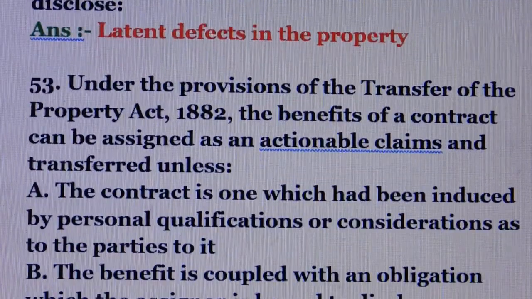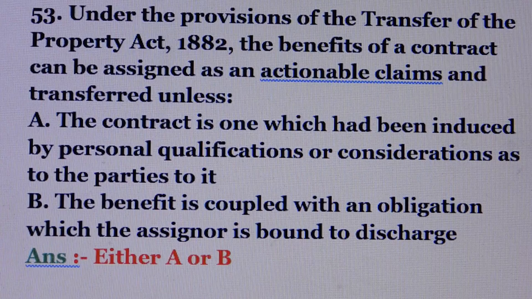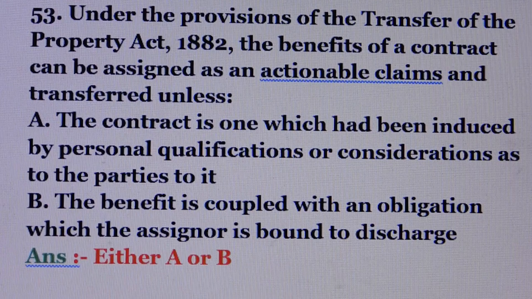Question number 53. Under the provision of the Transfer of Property Act, the benefits of a contract can be assigned as an actionable claim and transferred unless. Answer is either A or B. Option A: the contract is one which had been induced by personal qualification or consideration as to the parties to it. Option B: the benefit is coupled with an obligation which the assignor is bound to discharge.